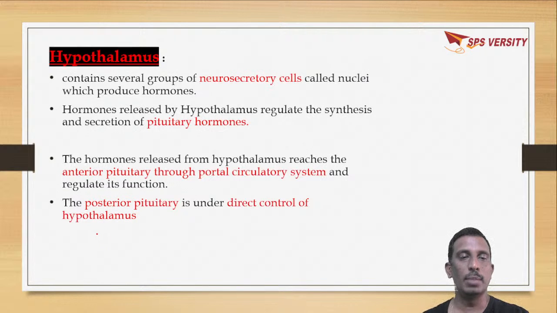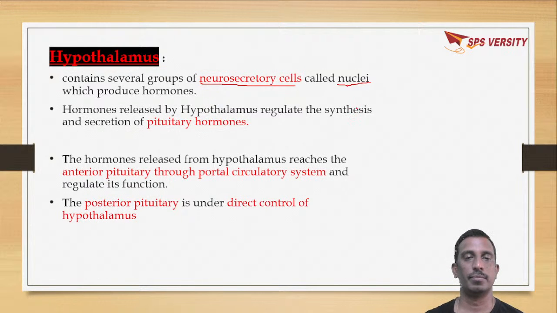When we come to the hypothalamus, it contains groups of neurosecretory cells. These neurosecretory cells are called nuclei, which will secrete hormones.